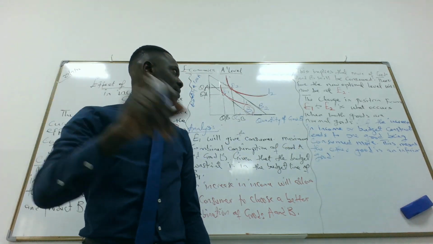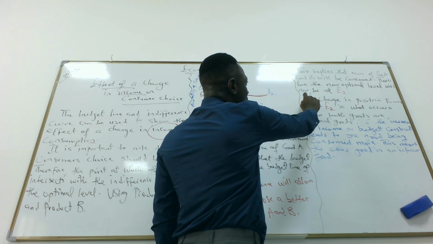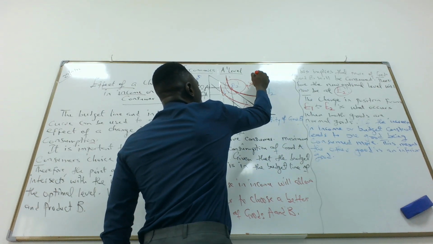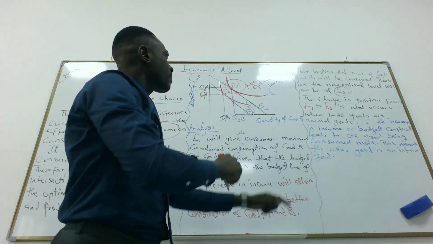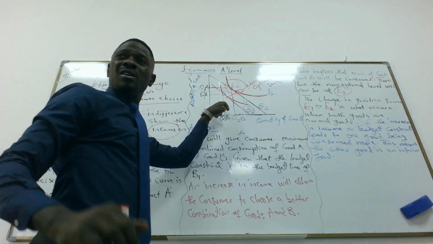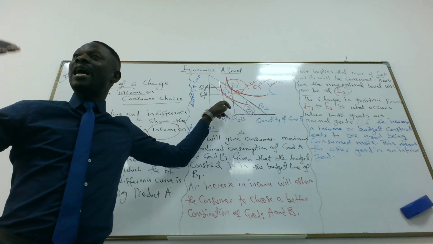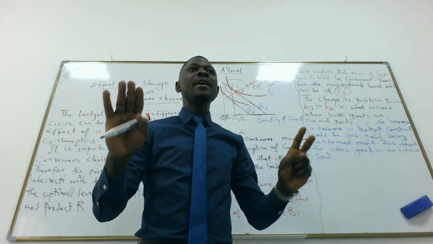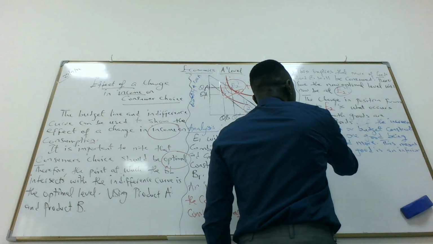But it doesn't end there. This implies that more of good A and B will be consumed. Therefore, the new optimal level is at E2. This is our new optimal level. As soon as there's a movement from E1 to E2, both products can now be consumed more than they used to be consumed. Yes or no? We can increase product A and at the same time increase product B. If that happens, it means we are talking about a normal good.